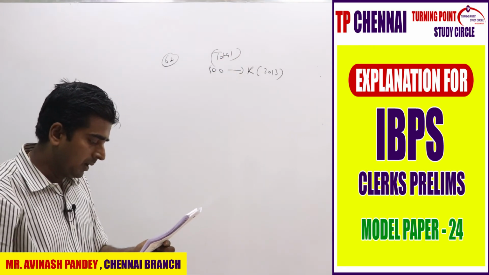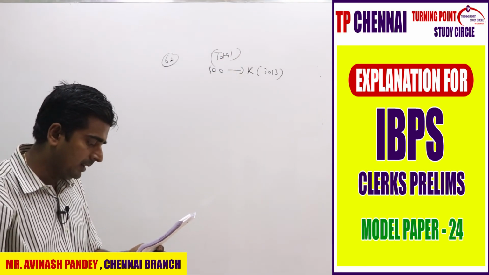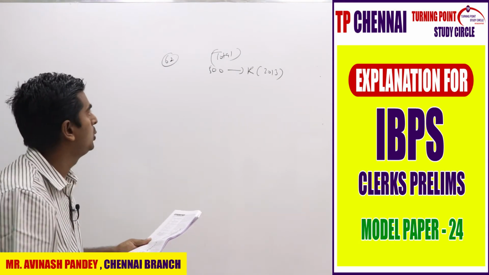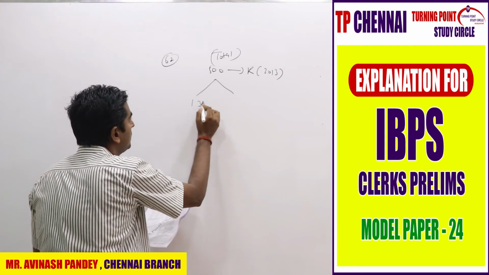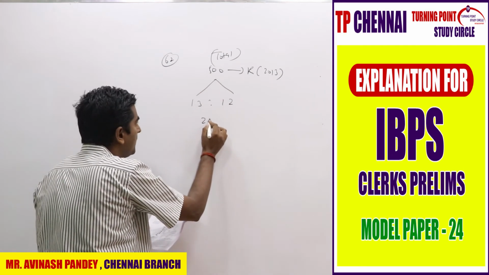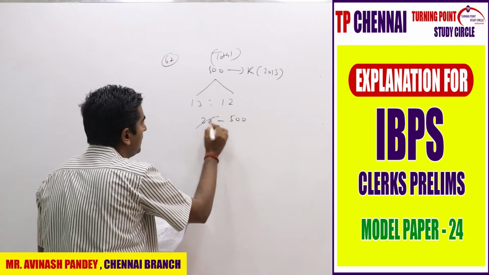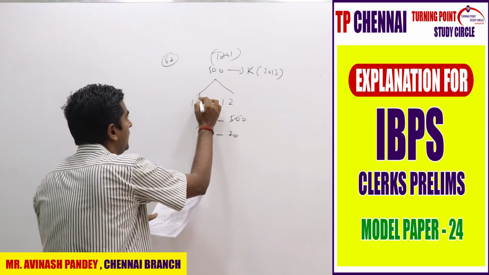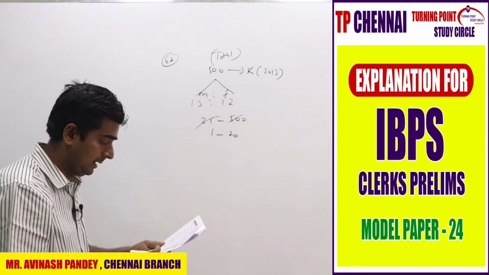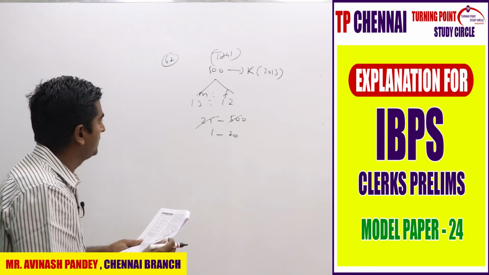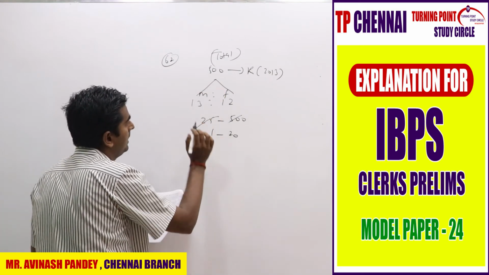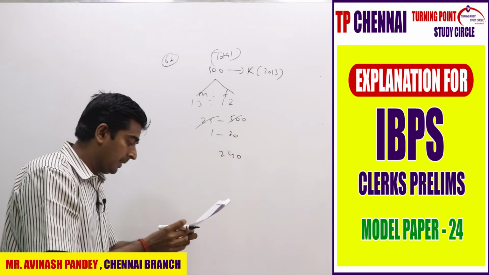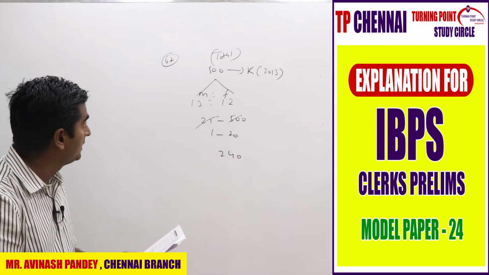Then what is the percentage of female students in college P in 2010, given that the ratio of male to female students in college R in 2013 is 13:12. Now this is divided among what ratio? 13:12, right? So total parts is 25, 25 parts is 500, one part is how much? 20, right? This is male to female. They are saying male students, so the male part is how much? The male part is 500, and in that the female part is how much? 240, right?